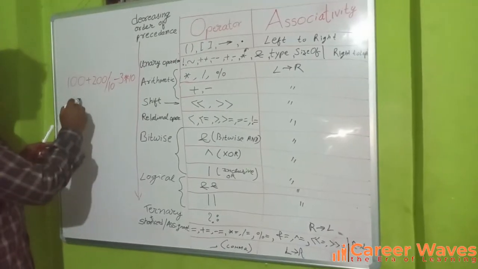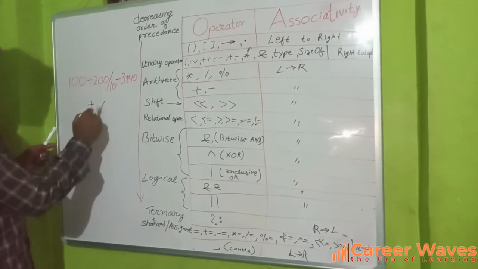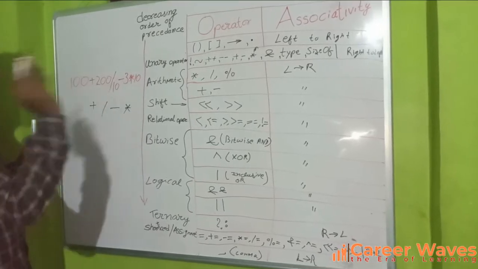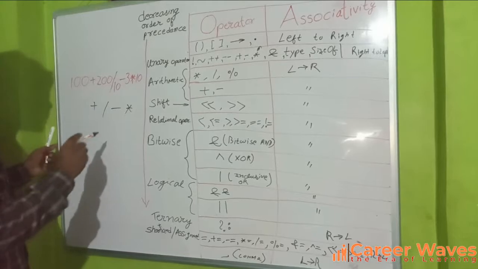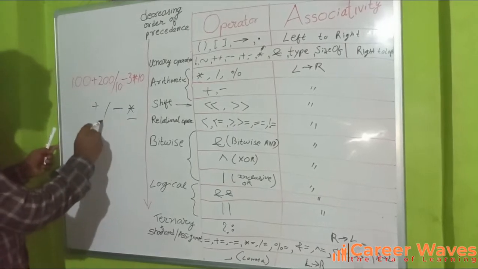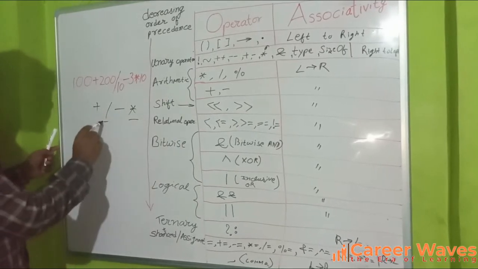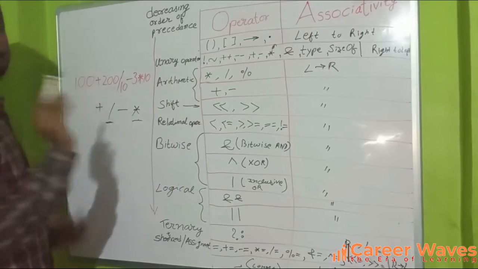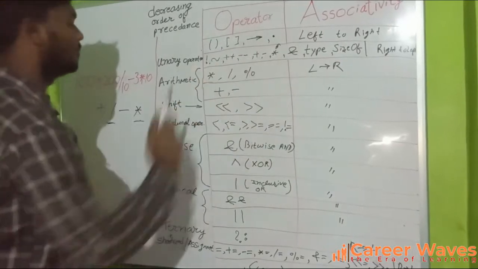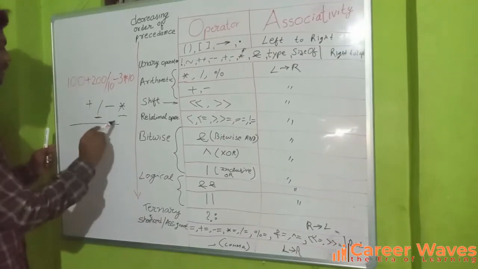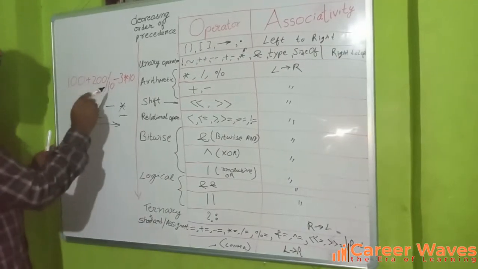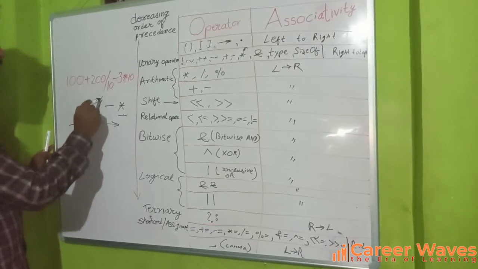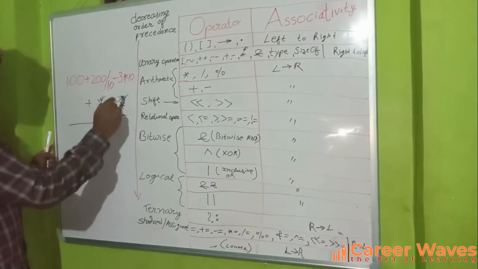First, what is here? Plus, division, minus, and multiplications are there. So whose precedence is higher? Multiplication and division precedence are the same, so we have to solve from left to right. First we'll be solving division, then multiplication.